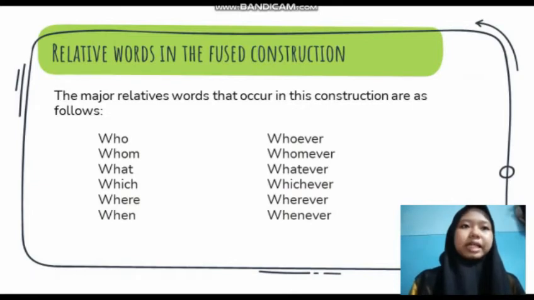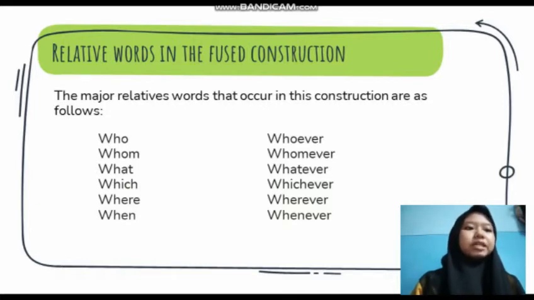Next, relative words in the fused construction. The major relative words that occur in this construction are as follows: who, whom, what, which, where, when, whoever, whomever, whatever, whichever, wherever, whenever. The compound forms do not occur in the other construction. On the other hand, who, whom, and which occur in the fused construction only under very limited conditions, usually with verbs like choose, want, and like.